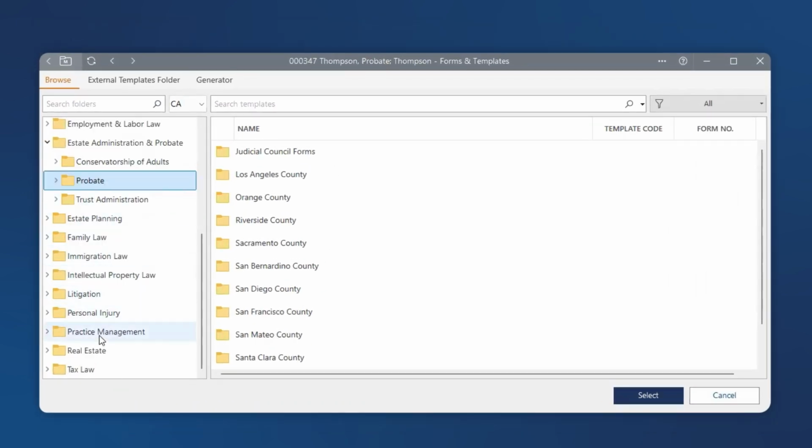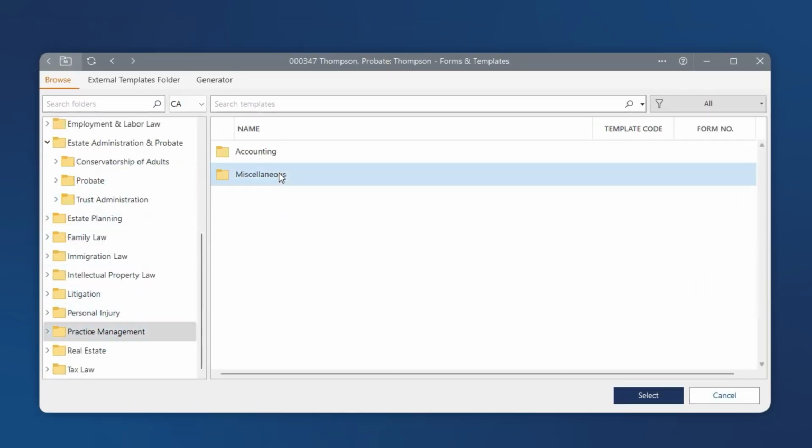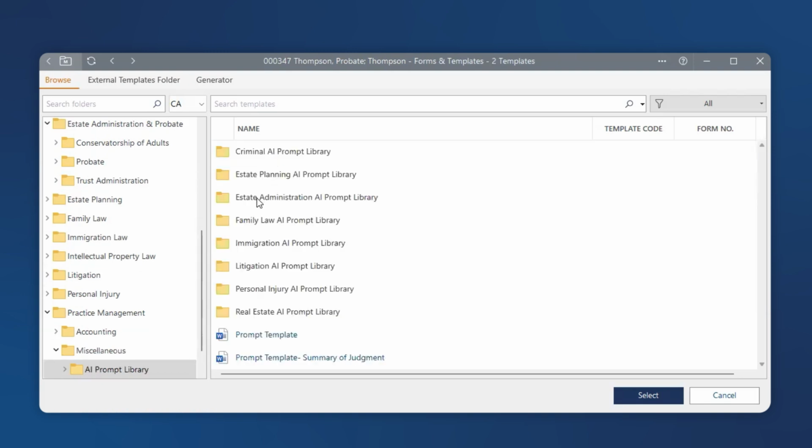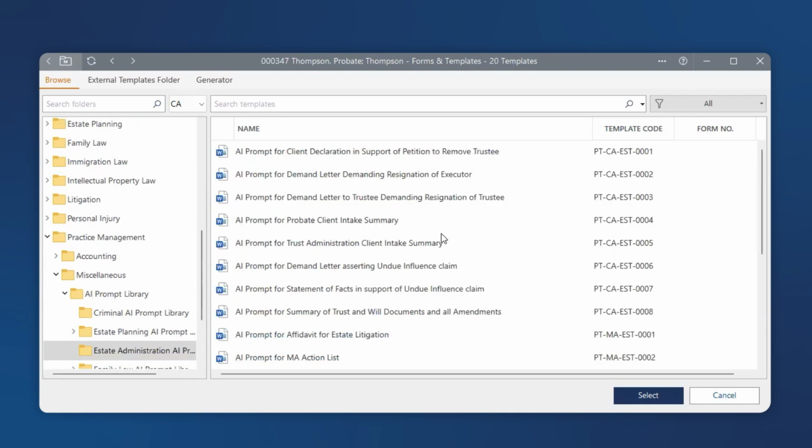We will go down to the Practice Management folder and into our prompt library from there. Here we'll enter the Estate Administration AI prompt library. And you can see there are a number of different prompts in here relating to an estate administration, probate, or trust administration matter. For our purposes here, we are going to use the AI prompt for summary of trust and will documents and all amendments.